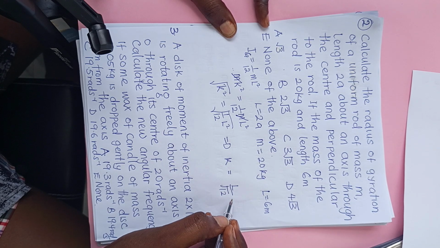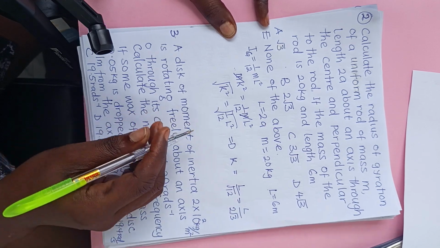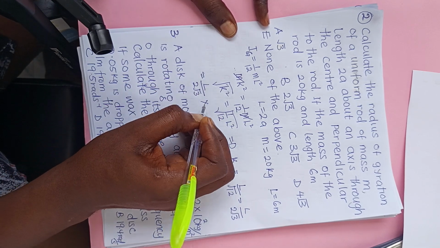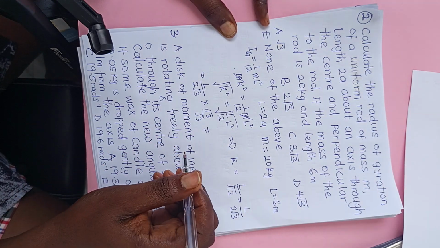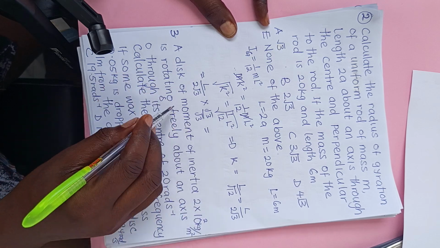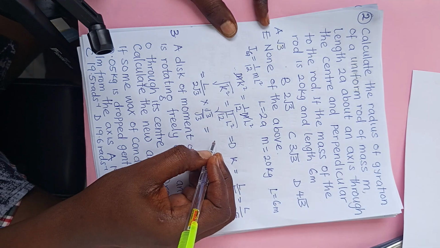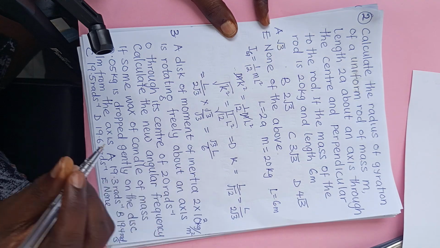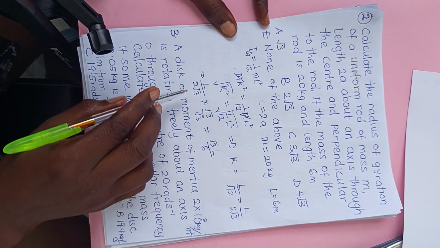And the square root of 12 is simply 2 root 3, so we have L over 2 root 3. Now we rationalize, because 12 is simply 2 root 3, so we have root 3 L over 6.